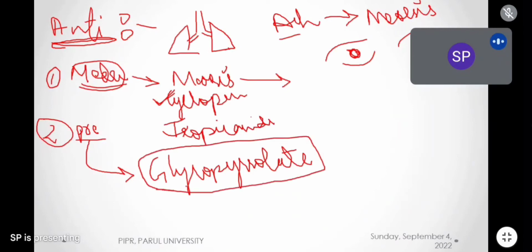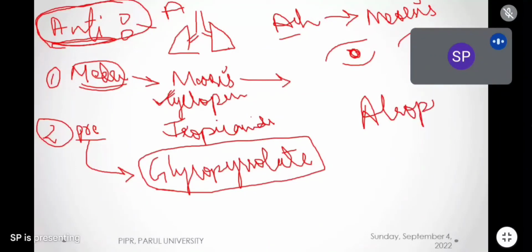Everybody listen carefully. I want to tell you one point. All anticholinergic drugs are atropine drugs. Have you heard about atropine? Atropine is a strong anticholinergic drug, a very, very strong anti-muscarinic drug.